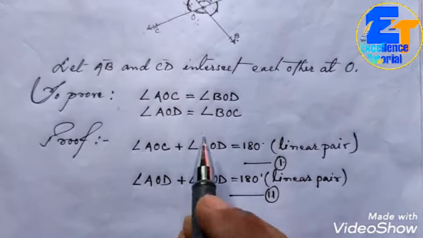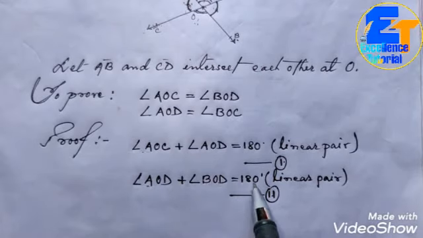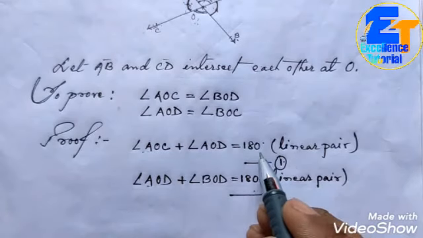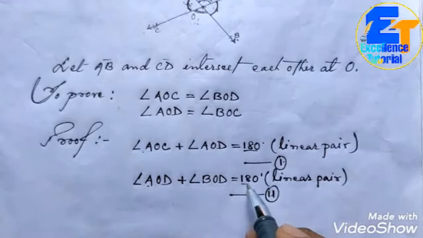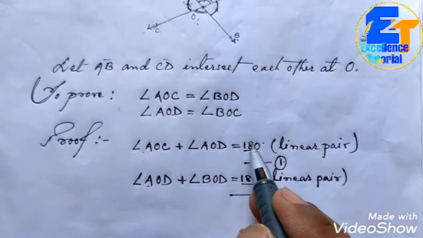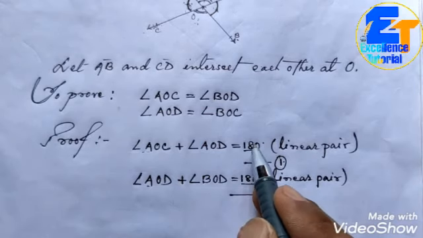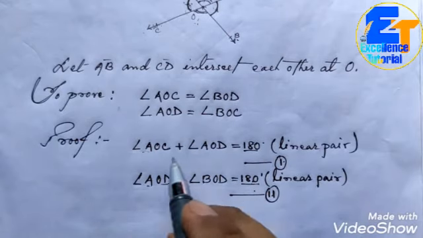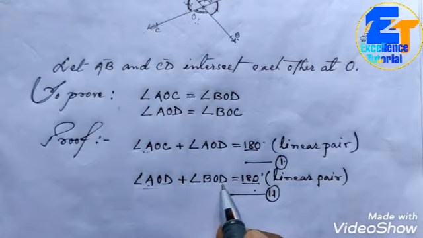This is our first equation and this is our second equation. On comparing these two, see their right hand side. The right hand side is 180 degrees, and it is also 180 degrees. If two equations have equal right hand parts, then the left hand of the first equation will be equal to the left hand of the second equation.